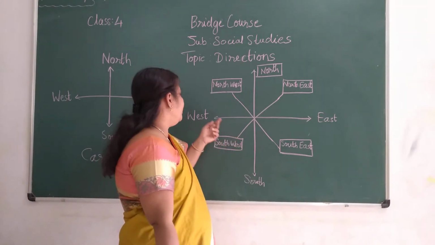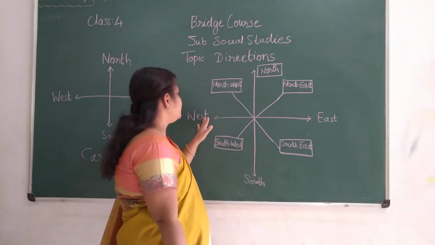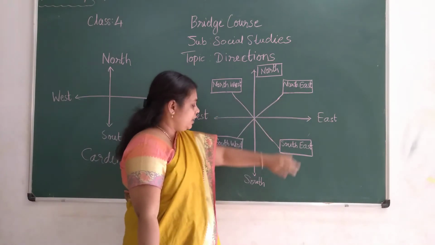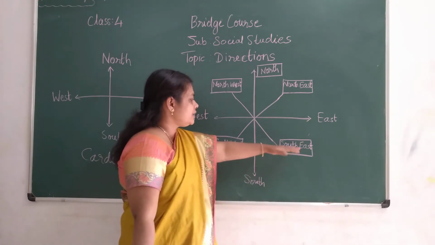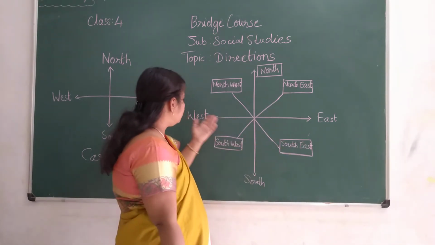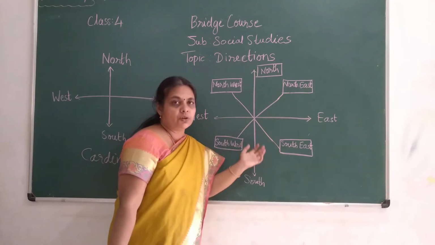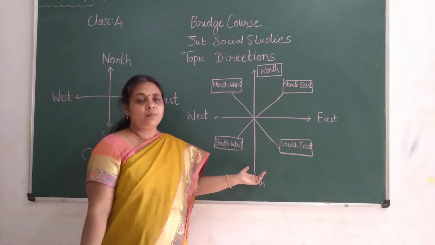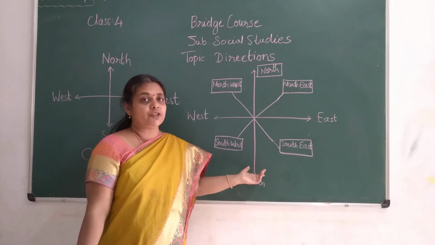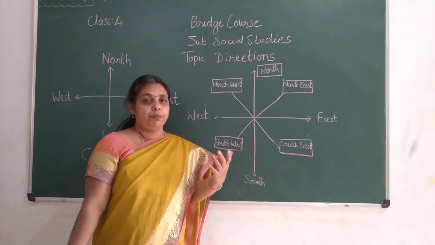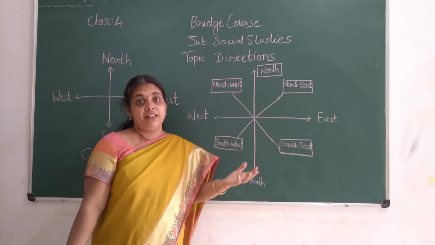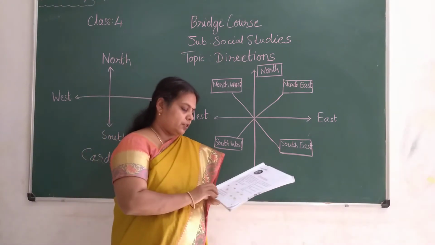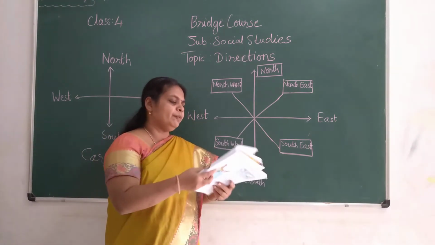Once again I repeat, between north and west, it is northwest. Between north and east, it is northeast. Between south and east, it is southeast. And between south and west, it is southwest. So totally there are 8 directions. Using this, it will be helpful for us to find a location, or to find where a person is located, the position of a person, children. In your textbook also it is given.